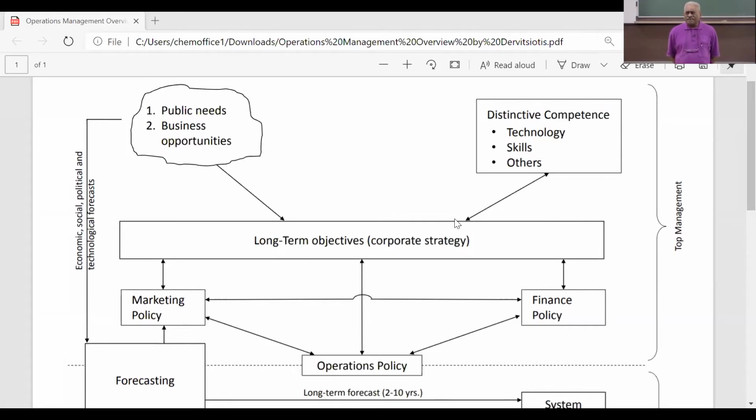Can you abstract that? It's a good thinking. Can you abstract your answer? Sir, public service type. Absolutely. Do you guys agree that there are public needs which will be fulfilled by the government and not by business? Do you agree with that? Yes, sir. There is a large part of public needs which are fulfilled by government as of now, or at least largely fulfilled by government. Let's put it that way.